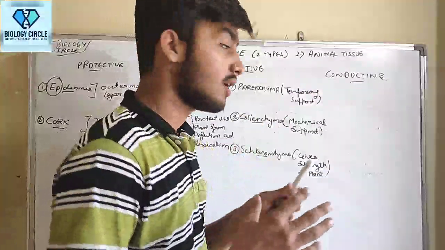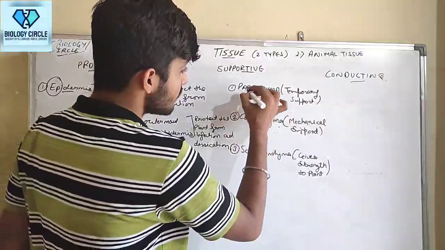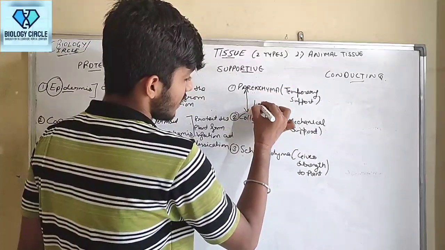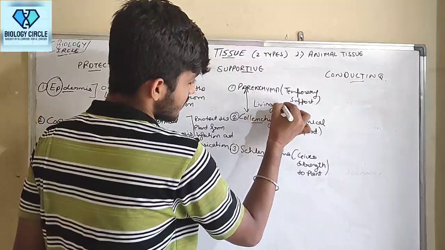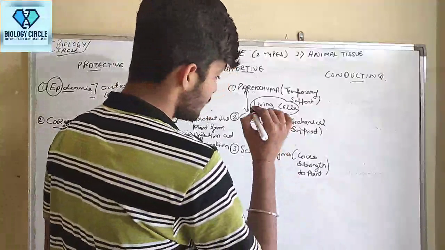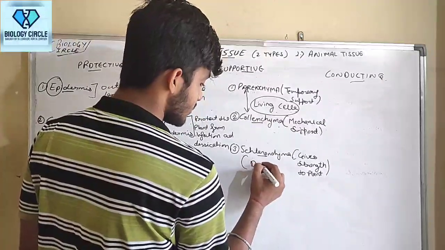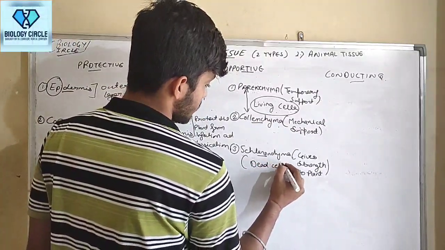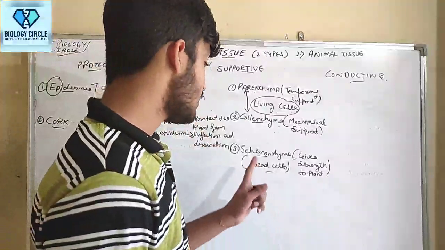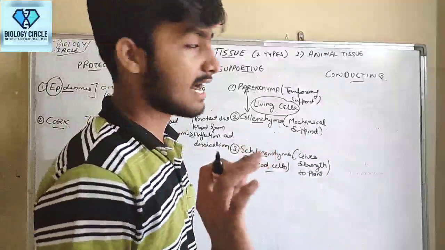Their function. Now, as we know, these two, parenchyma and collenchyma, are living cells, but sclerenchyma is a dead cell.